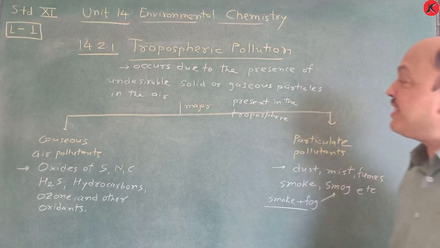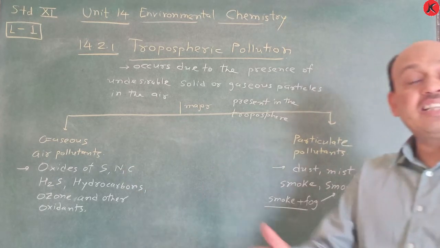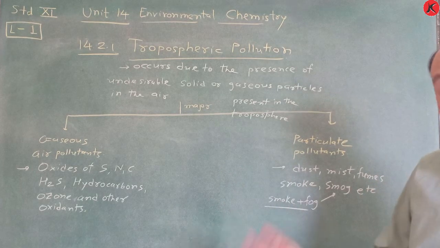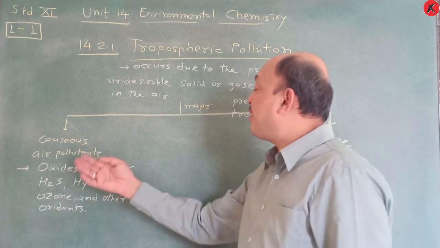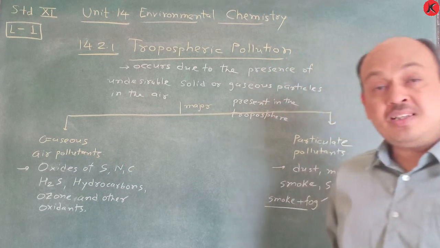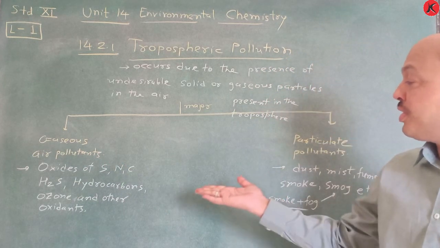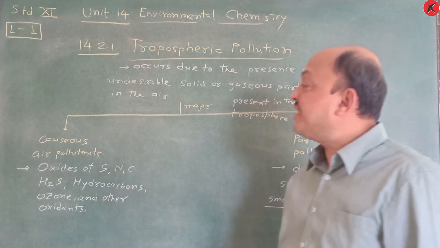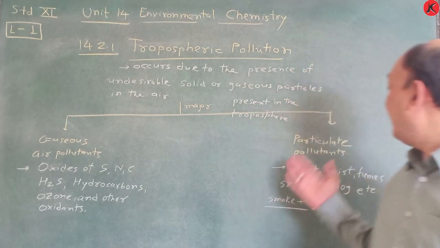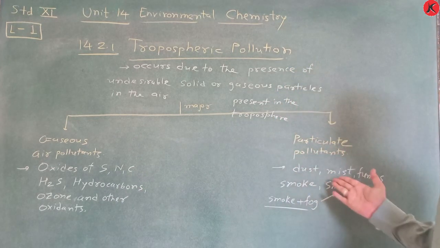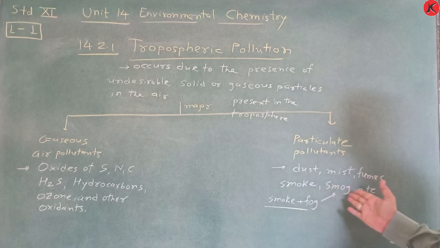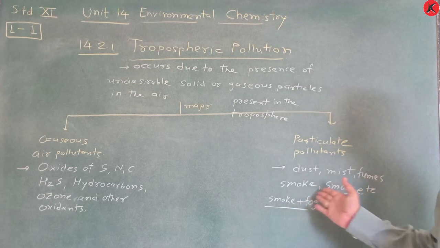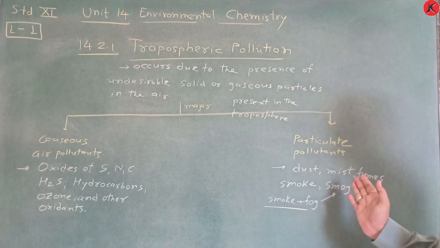So remember these gaseous air pollutants. If the question is asked, which are gaseous air pollutants from the following? At that time you have to remember oxides of sulfur, nitrogen, carbon, H2S, hydrocarbons, ozone and other oxidants. They are considered as gaseous air pollutants. And particulate pollutants are dust, mist, fumes, smoke. Okay, this is considered as particulate pollutants.